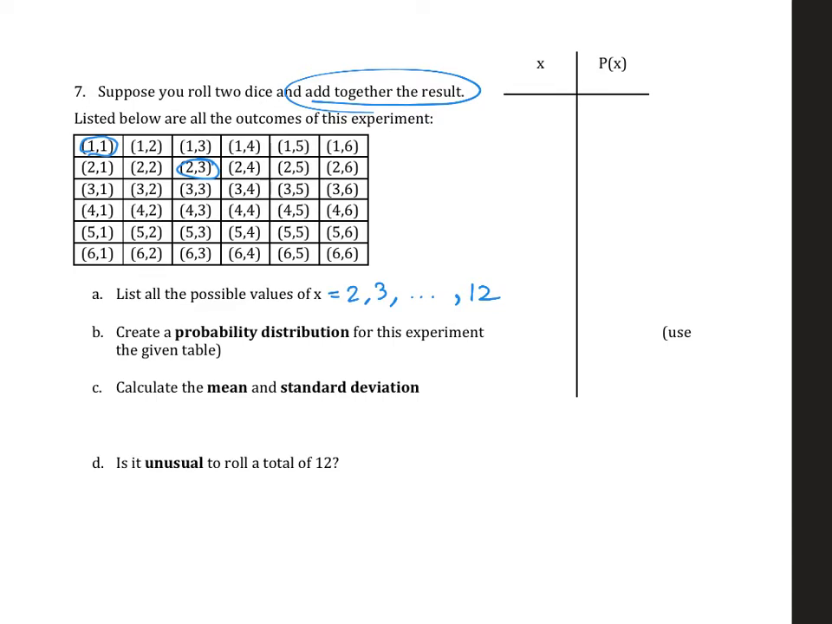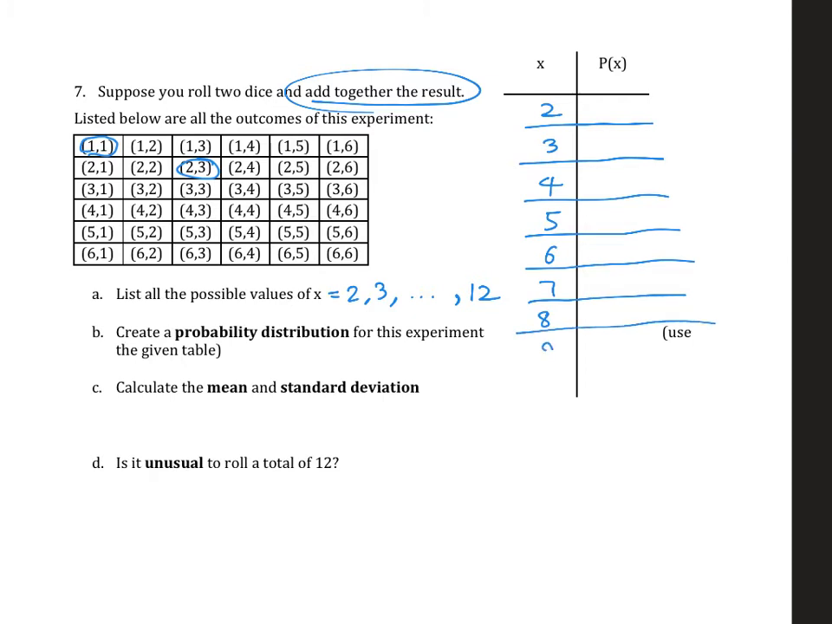So if I were to make this table here for x, I'm going to write 2, then 3, 4, 5, 6, 7, 8, 9, 10, 11, and 12. Okay, to create the probability distribution, I got all the x values written down. Now I have to figure out the corresponding probabilities.